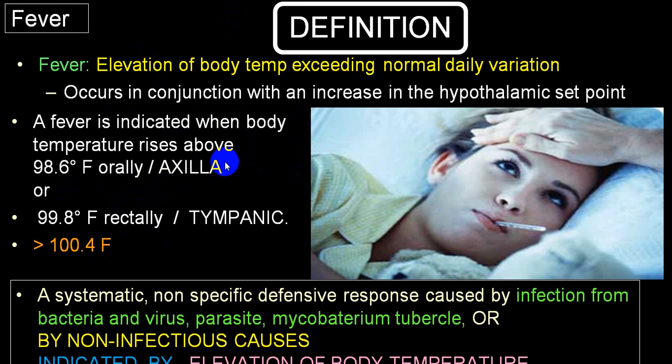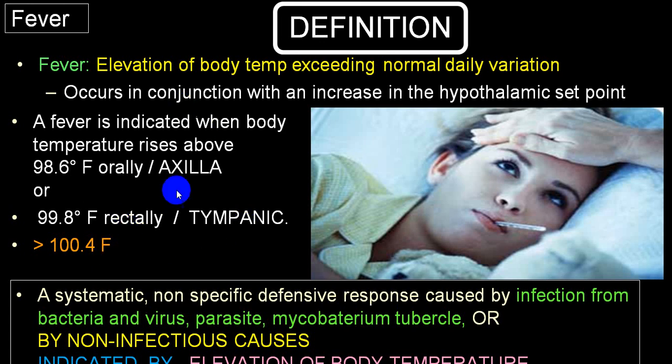So indirectly axillary temperature, tympanic temperature, temporal temperature are nearly equal, and they are 1 degree less as compared to oral temperature. And rectal temperature is 1 degree Fahrenheit higher than oral temperature. Indirectly, rectal temperature will be almost 2 degrees Fahrenheit higher than axillary or temporal temperature.